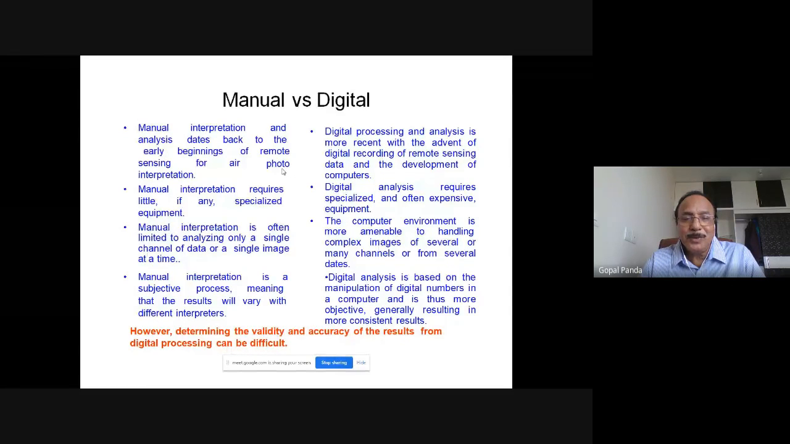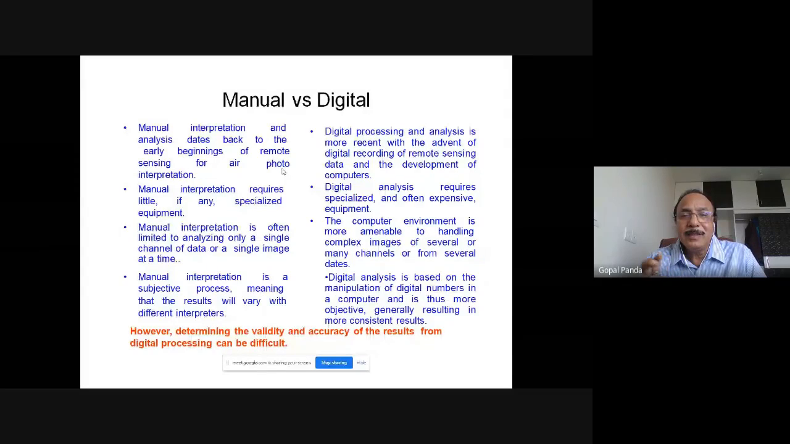And manual interpretation is a subjective process. It depends on who the person is, what his skill is, and accordingly he will give us the result. But digital is a very standardized procedure where the steps are finalized based on field studies, previous experiences, and previous interpretations. So there are standard procedures which we can follow and land on a very good interpretation result. But determining the validity and accuracy of the result from digital processing can be difficult unless you are validating it.